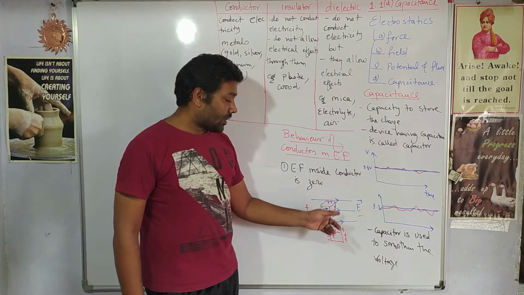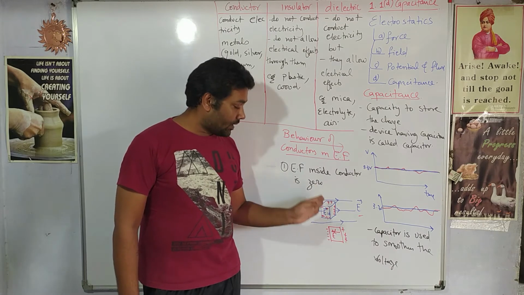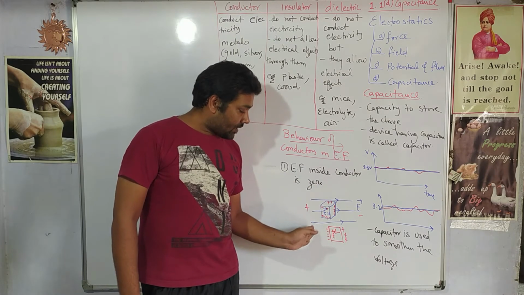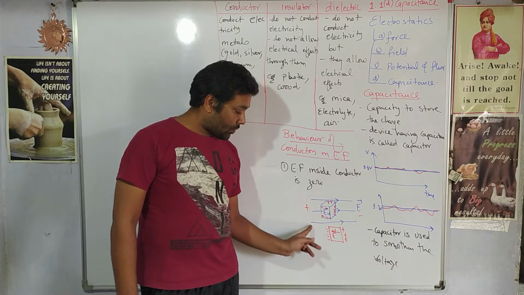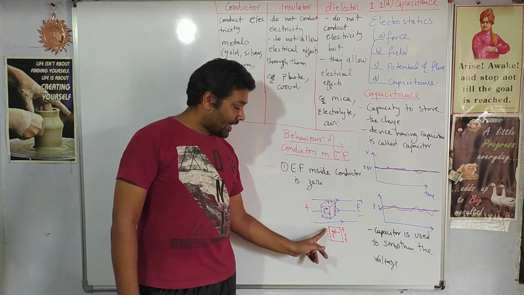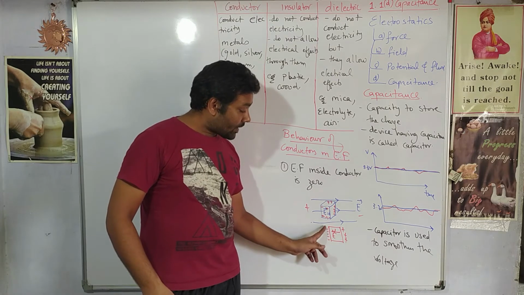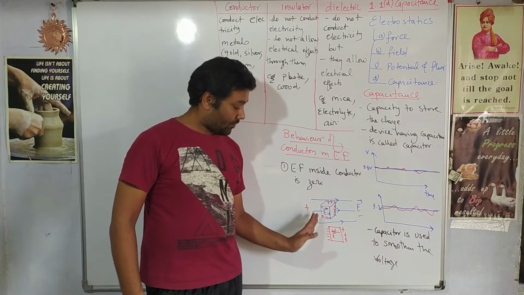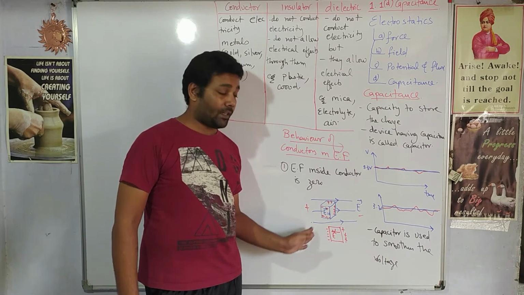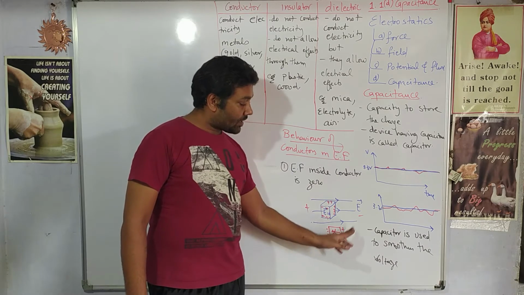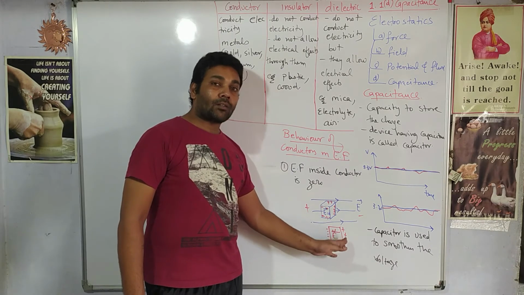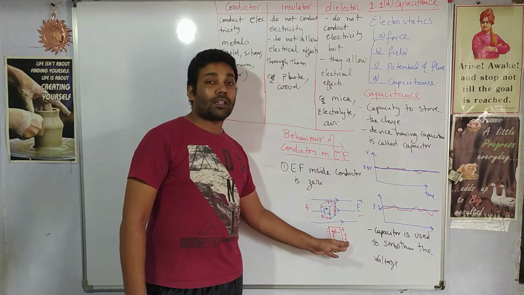When a conductor is placed inside an electric field, the conductor obviously has free electrons inside, right? Electrons get accumulated on the end towards the positive side, and on the far end, electrons are not there, so it acquires a positive charge.